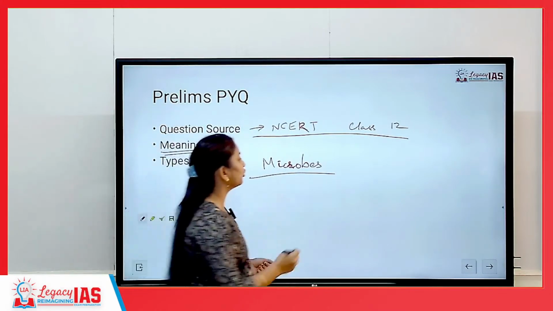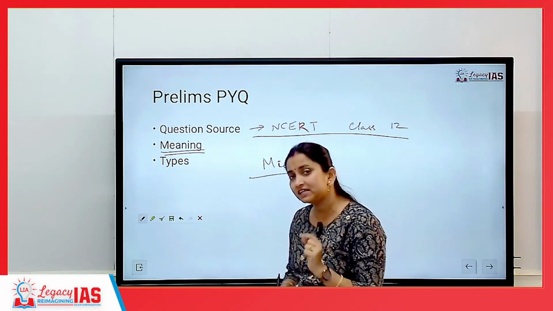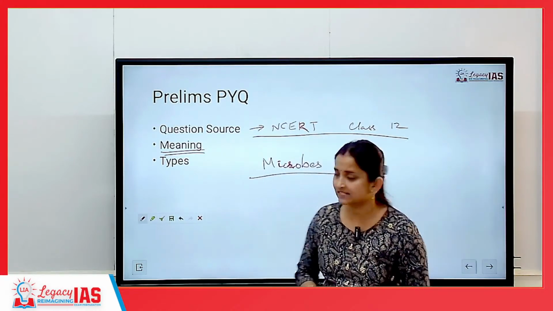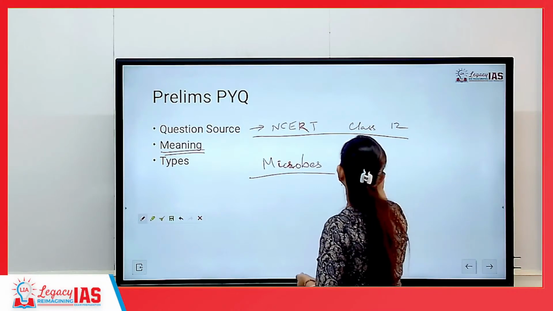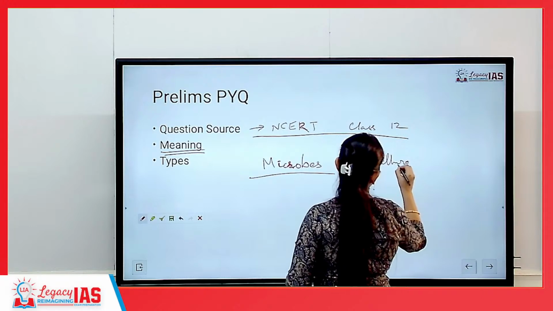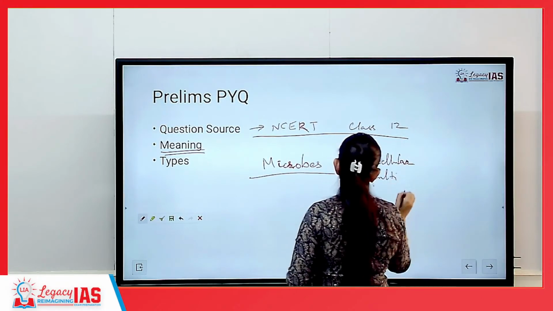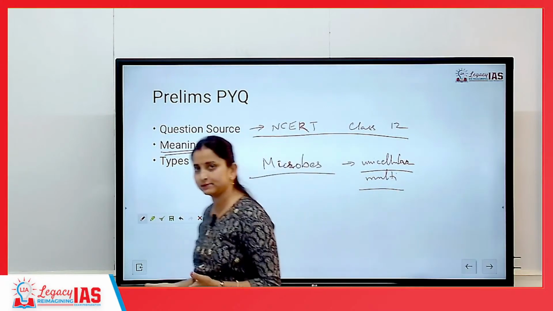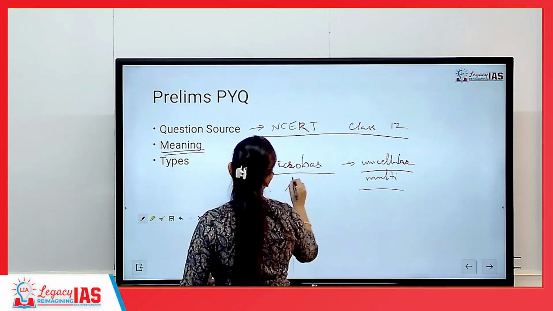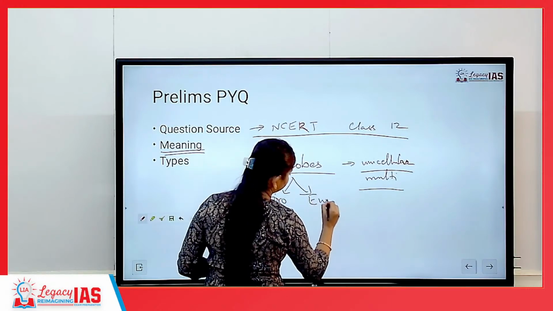So, microbes are small microscopic organisms having either a single cell or multiple cells. So, they can be unicellular or multicellular also. They can have a single cell, they can have multiple cells. Then they can be prokaryotes also, they can be eukaryotes also.